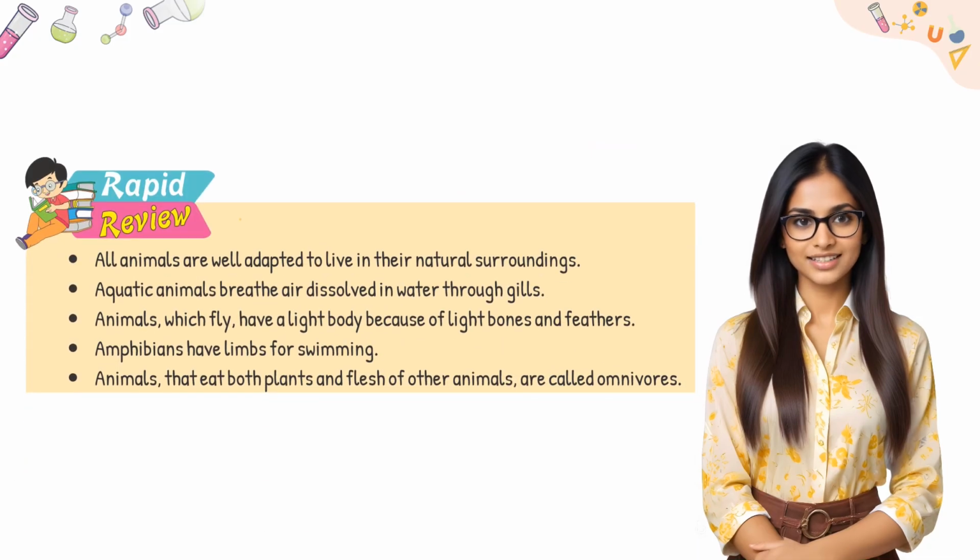Rapid review. All animals are well adapted to live in their natural surroundings. Aquatic animals breathe air dissolved in water through gills. Animals which fly have a light body because of light bones and feathers. Amphibians have limbs for swimming. Animals that eat both plants and flesh of other animals are called omnivores.